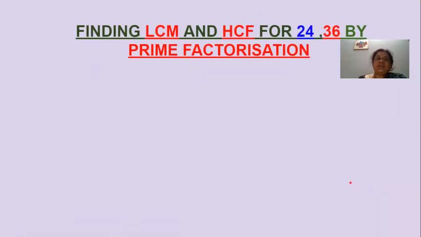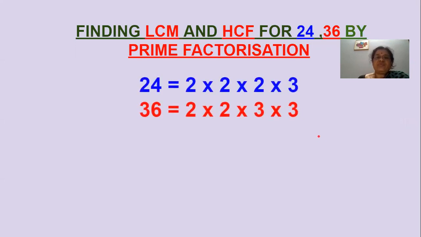Now, the very important topic in SSC Maths, that is finding out LCM and HCF for 24 and 36 by the prime factorization method. This type of question you may get for 2 marks and 1 mark compulsory question. For finding LCM and HCF, there are 3 methods. First one is prime factorization. I have already explained how to write a number as a product of prime factors. As we know, 24 can be written as 2 into 2 into 2 into 3 and 36 like this.